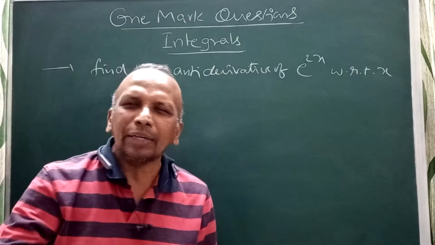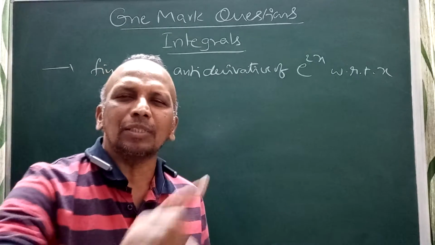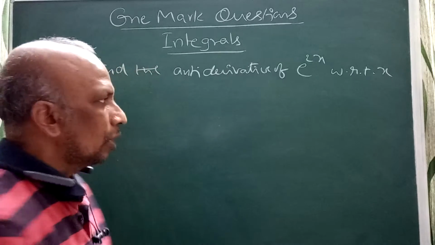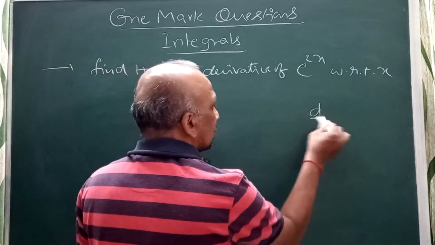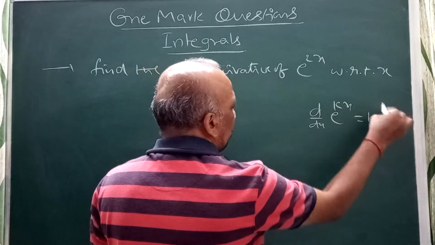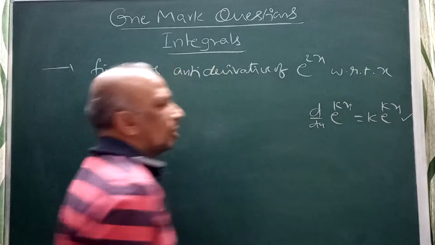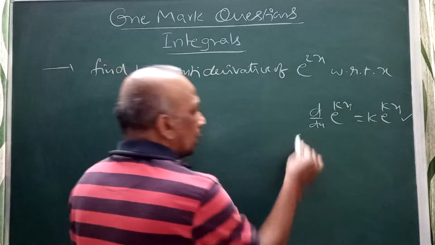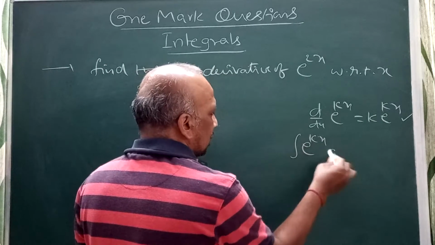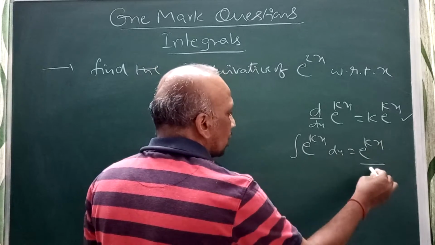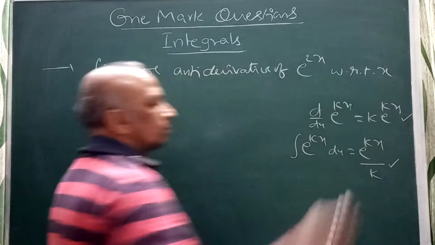When they use antiderivative, it means it is the reverse of derivative. We know that d by dx of e power kx is k into e power kx. But remember, integral of e power kx dx is e power kx divided by the derivative of kx, plus c.